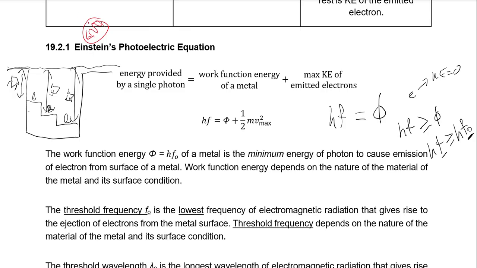Let's say this photon is a packet of energy with 5 joules. 5 joules? 4 joules. Okay, let's say it's 4 joules. So if this photon has energy 4 joules and it hits this guy over here, this guy is going to use 3 joules of the 4 joules he absorbed from the photon, and then he's going to come out with Ke equal to 1 joule, according to this equation. Because this was 4 joules, the amount of energy he needs to escape is actually 3 joules, and the leftover energy is his Ke, 1 joule.